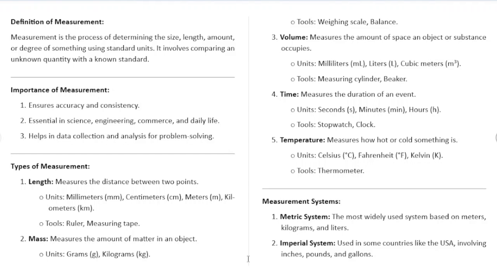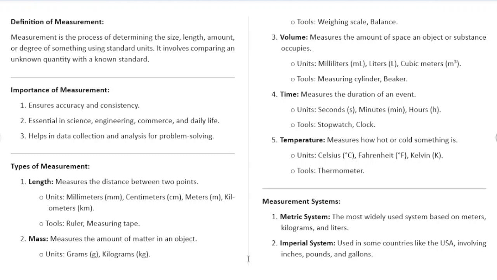So 4, time, another type of measurement. Time measures the duration of an event. The units that we use to measure the duration of an event include seconds, minutes, and hours. Sometimes we measure in days, weeks, months, years, and so on and so forth. Now, the tools that we use for measuring time include a stopwatch or a clock.